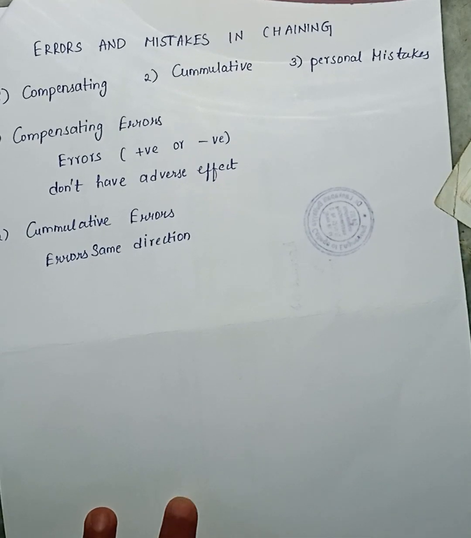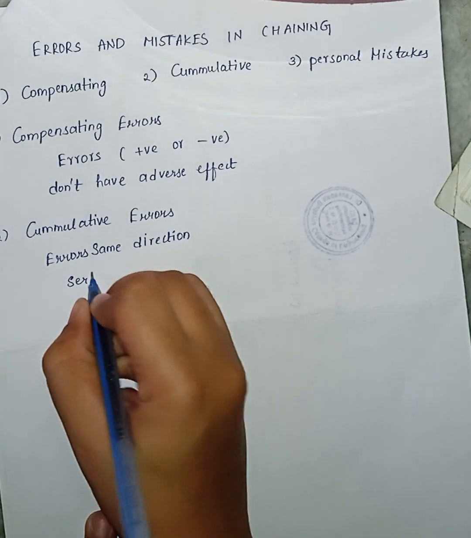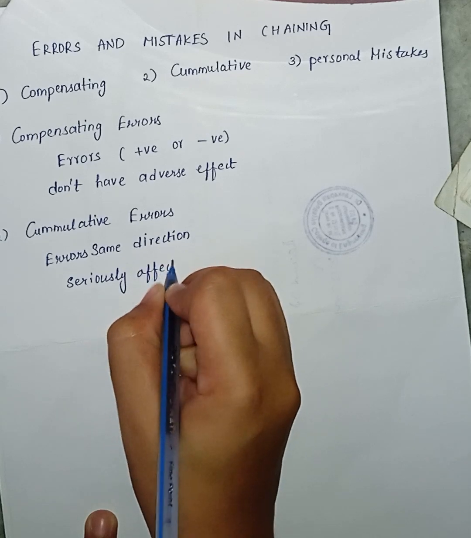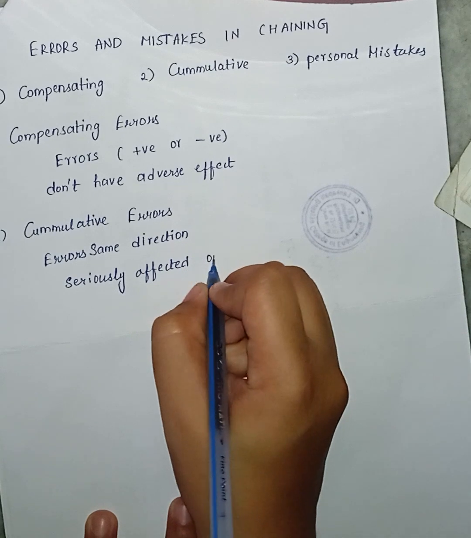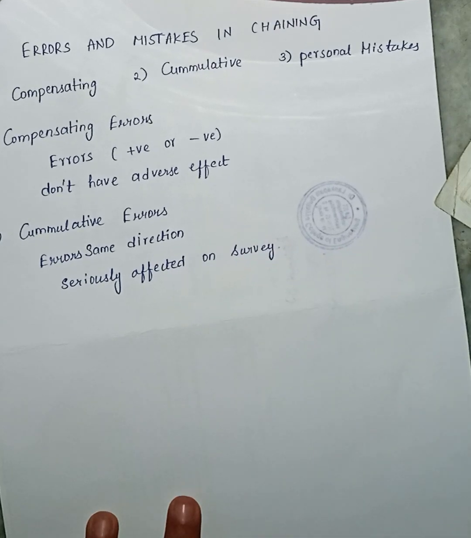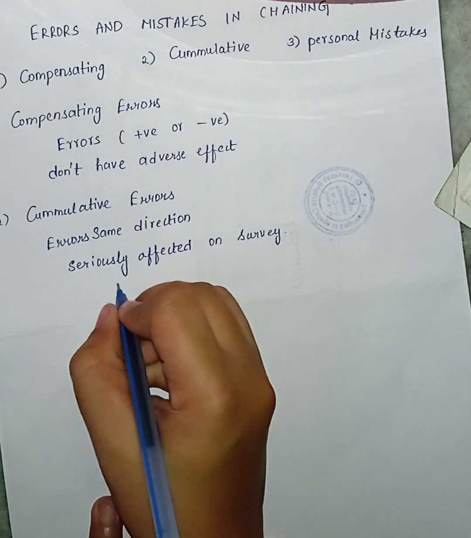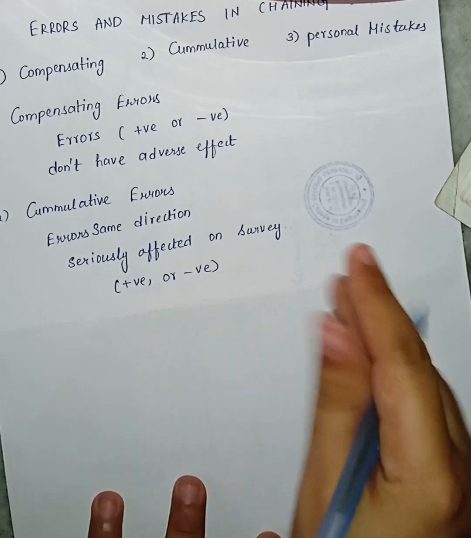The accuracy of the survey work is seriously affected. Whenever we are doing the survey, cumulative errors will have a serious effect. Sometimes this cumulative error may be positive, or sometimes it can also be negative.